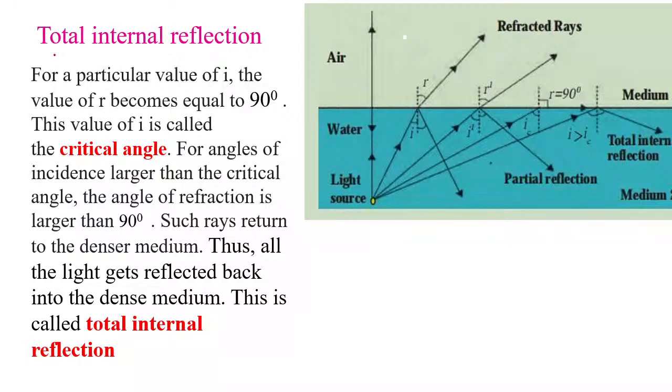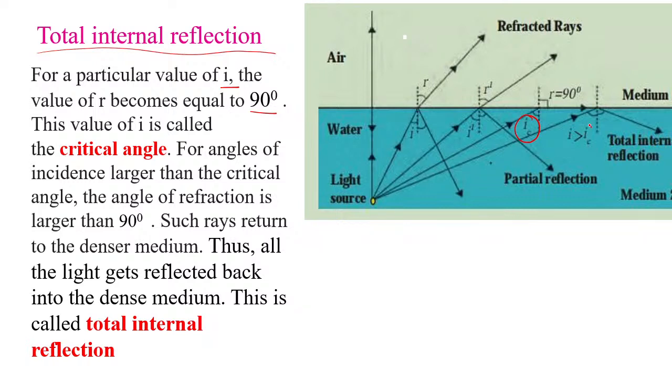See over here, I will repeat whatever I have explained. For a particular value of I, the value of R becomes 90 degrees. This value of I is called the critical angle. This angle over here will be called the critical angle. For angles of incidence larger than the critical angle, the angle of refraction is larger than 90 degrees.